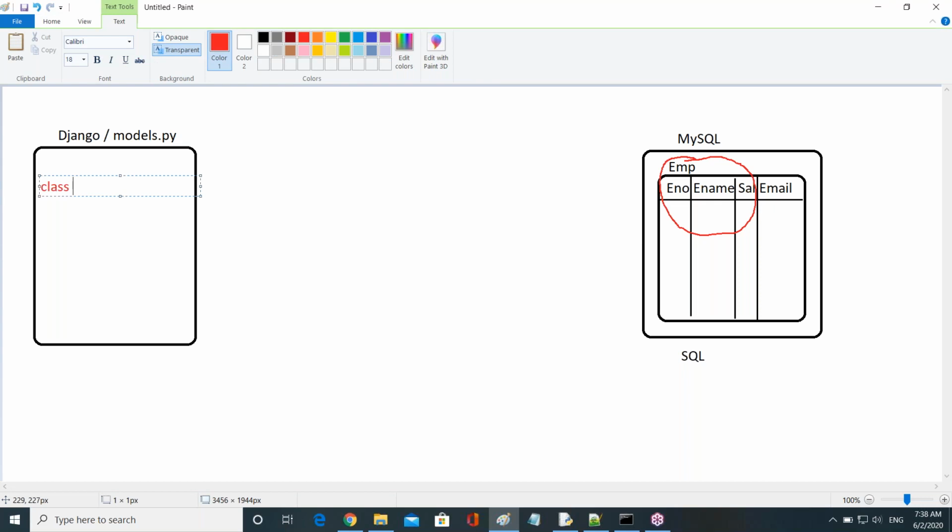So what is the table name required here? EMP. Just take EMP here also. Some change will be there while converting the table name, that we'll see later. Of models.Model, right? Just take an example here.